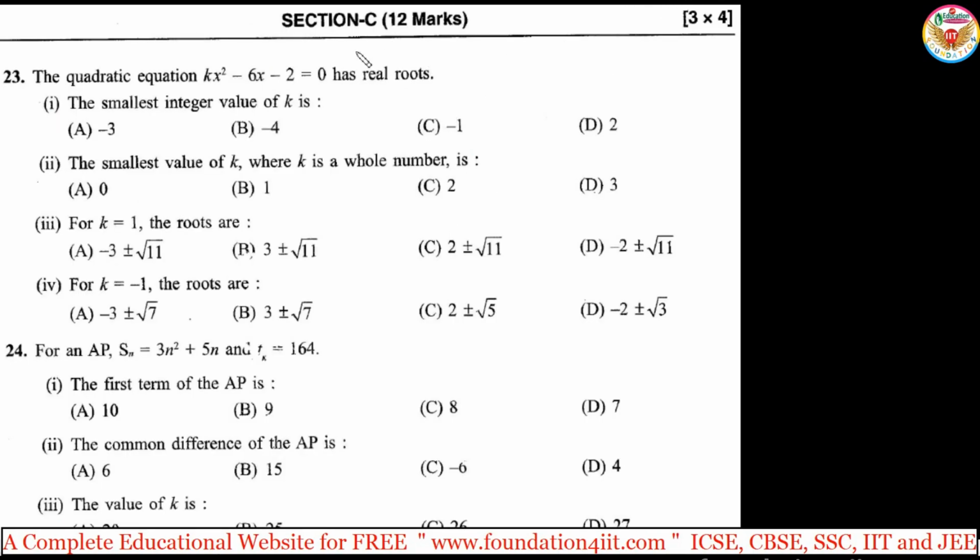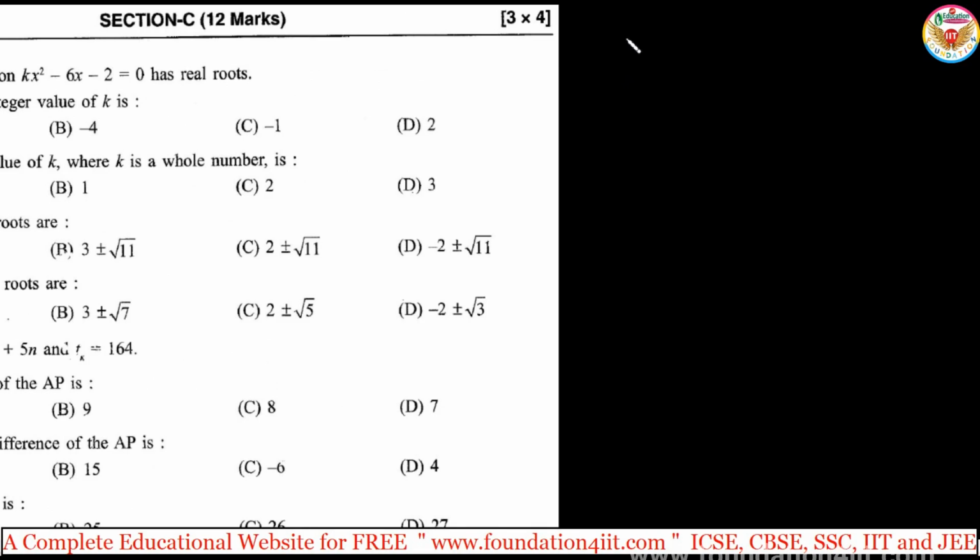In section C, there are 3 questions. Every question has 4 sub-questions. Depending on the first one: the quadratic equation kx square minus 6x minus 2 is equal to 0 has real roots. So real roots means our discriminant is greater than 0, right? We'll apply the concept.